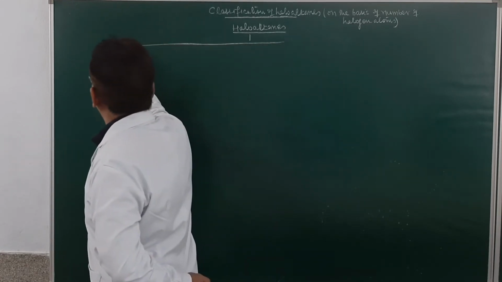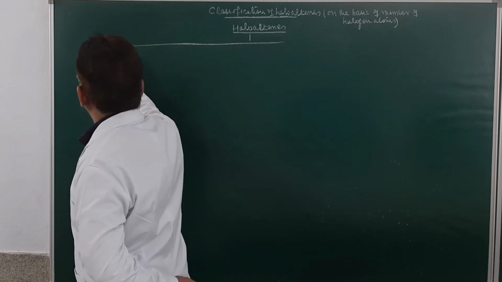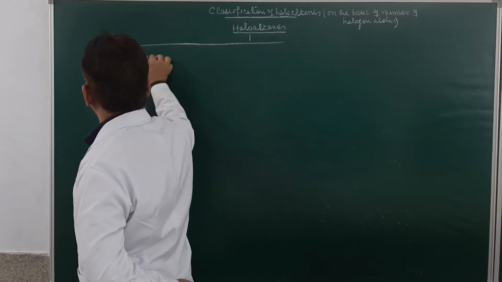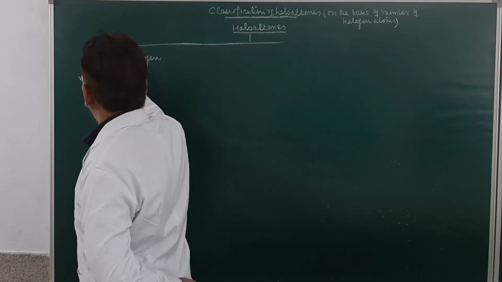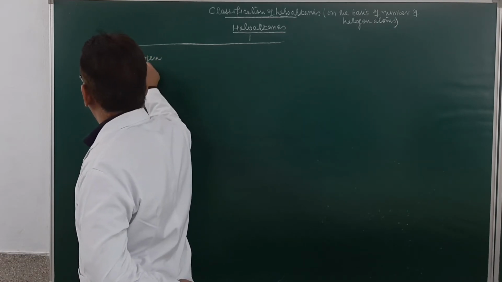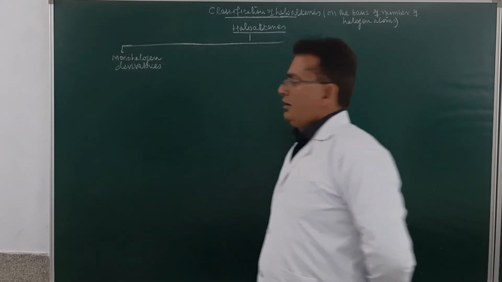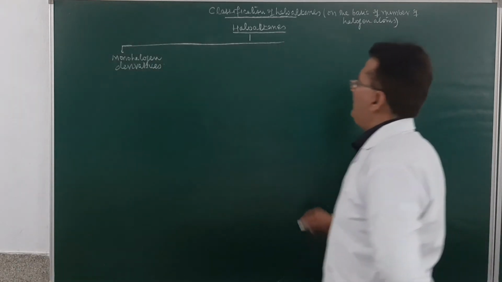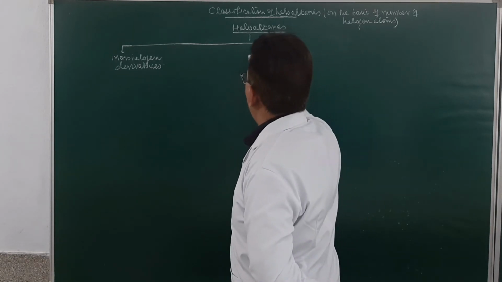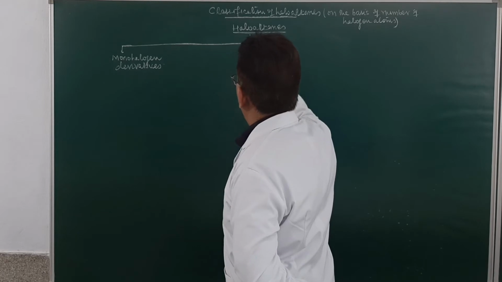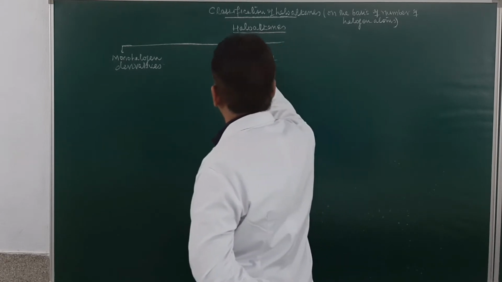Then dihalogen derivatives. Monohalogen derivatives of alkane. Am I clear, student? Or dihalogen derivatives of alkane. They can be classified as monohalogen or dihalogen derivatives.